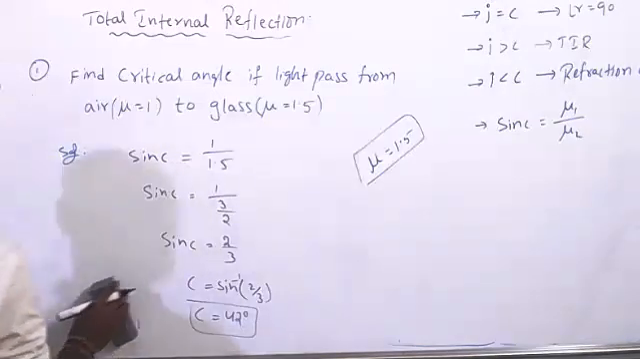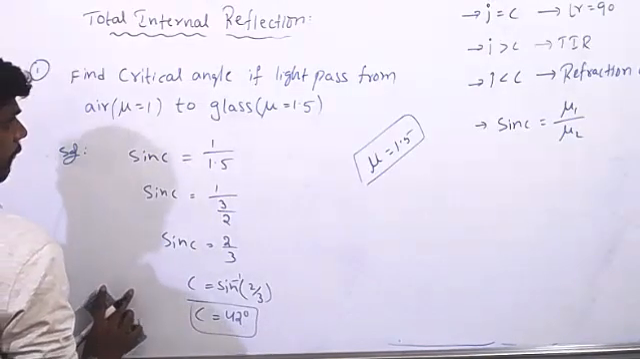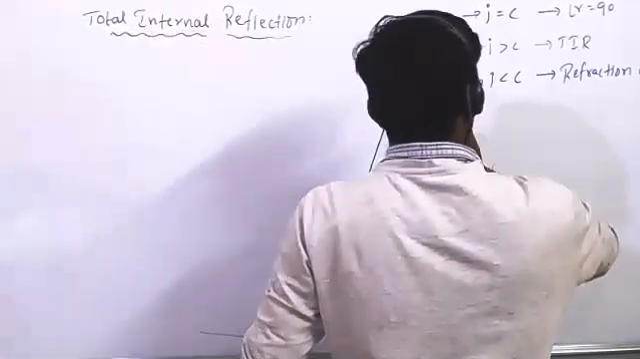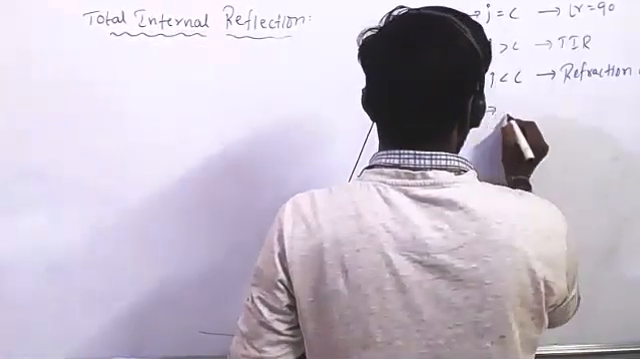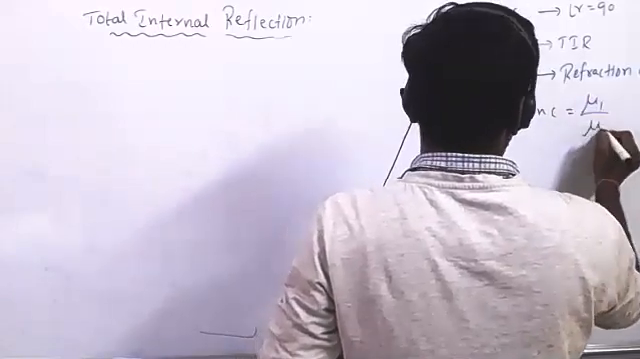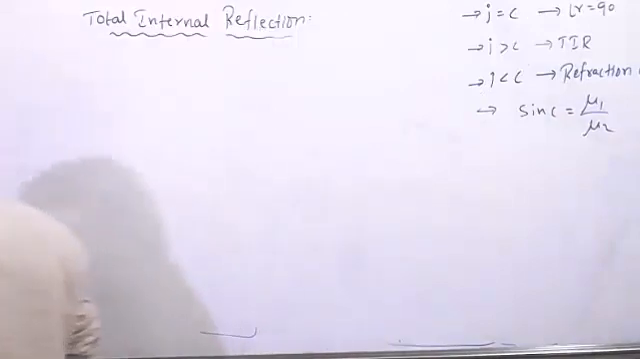Second question. Kushi, am I clear? Yes, sir. See the second question. This type of questions mostly they will ask you. Definitely mostly this type of question they will ask you. Sin C equal to mu 1 by mu 2. Okay, leave that. See that. What is the question?